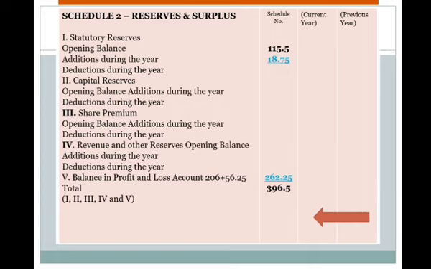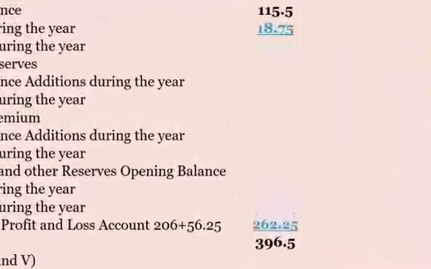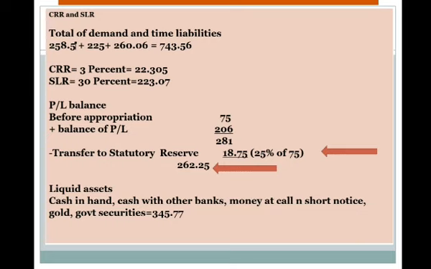There is statutory reserve, the opening balance, additions during the year. So there is an addition of 18.75 we will be calculating. 18.75 is like this: in the profit and loss given before appropriation 75 plus balance of the profit 206, total becomes 281, and there is statutory reserve we have to transfer, that is 18.75, 25% of 75. So the balance is 262.25.